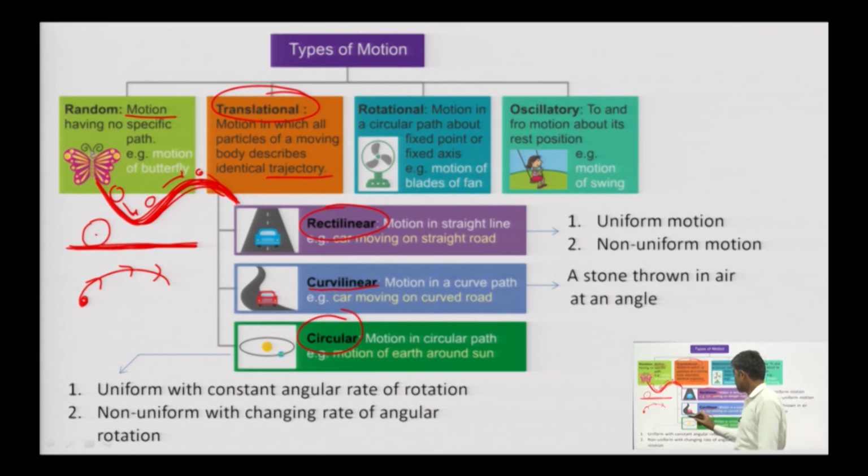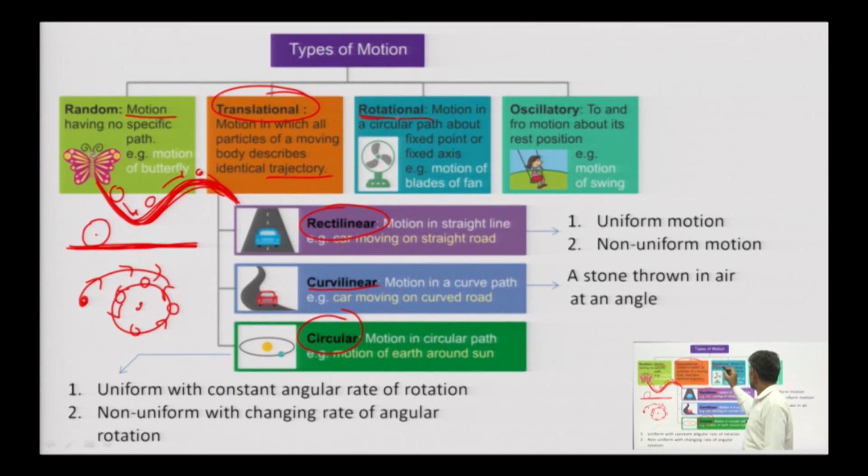Circular: if the trajectory is circular, the body or particles are moving in a circular form. So, this is the case of translational motion.